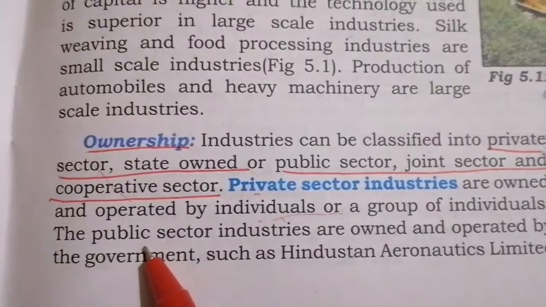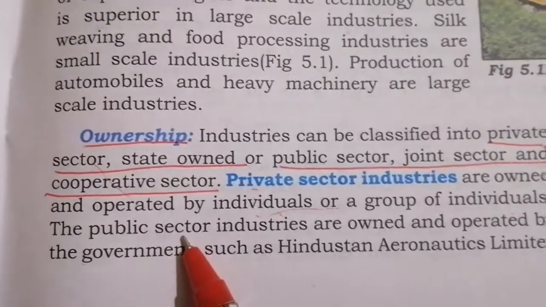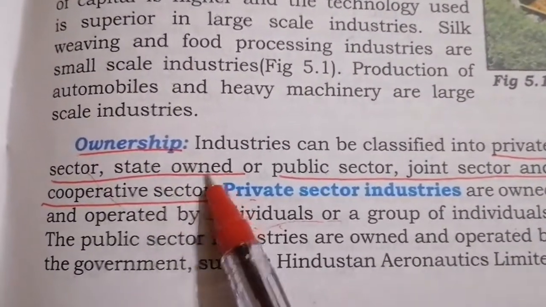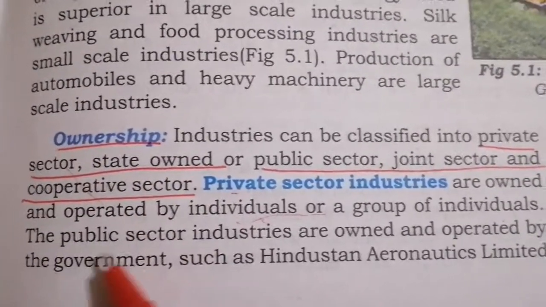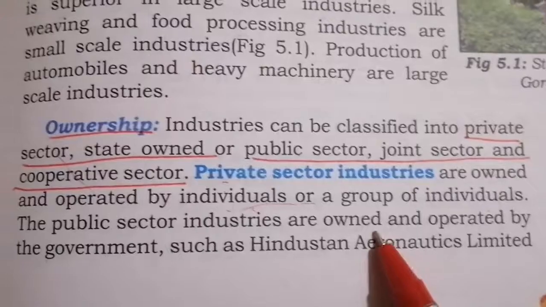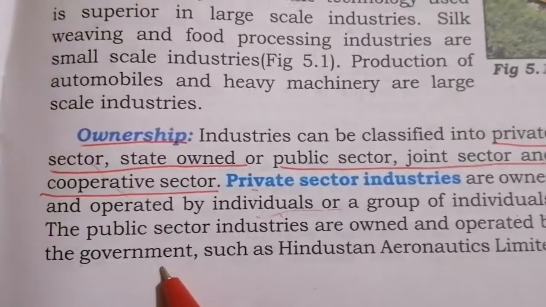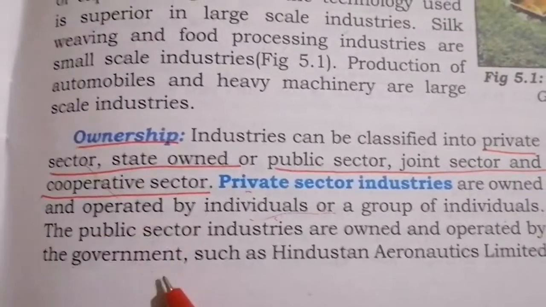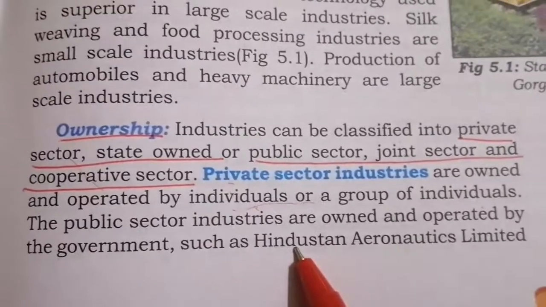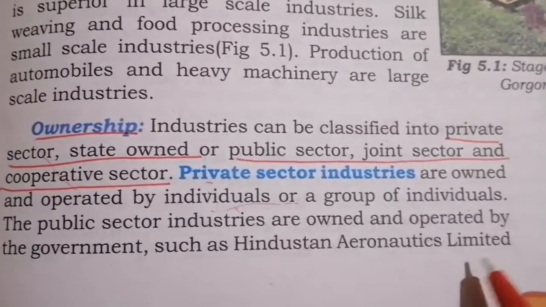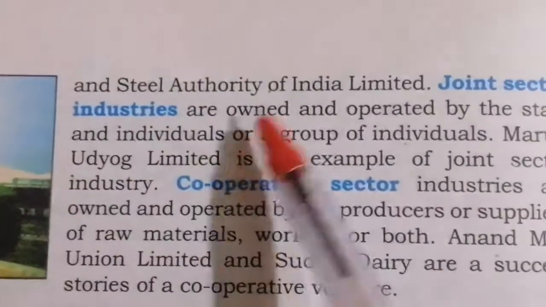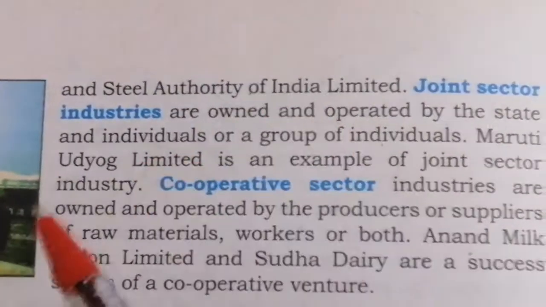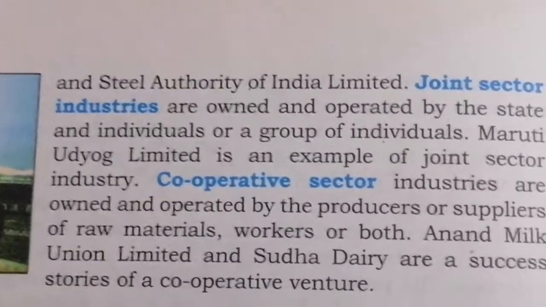Now coming to the second one, which is called public sector or state owned. What is the other name for public sector? State owned. So the public sector industries are owned and operated by the government. Okay. So public is by government. So what are the examples? Hindustan Aeronautics Limited and Steel Authority of India Limited. These are the examples for public sector.